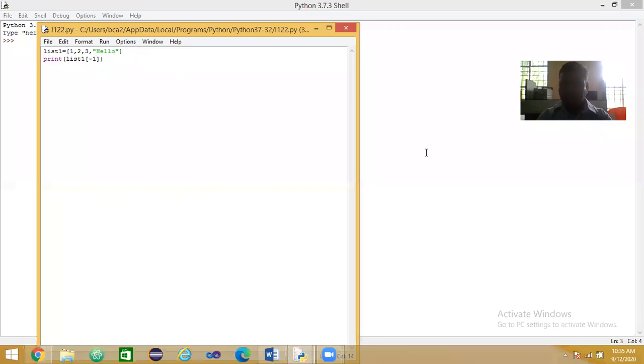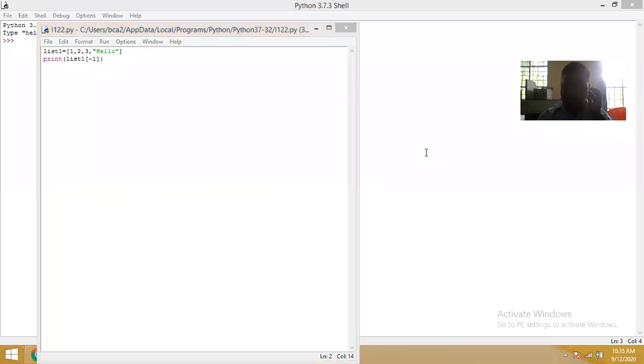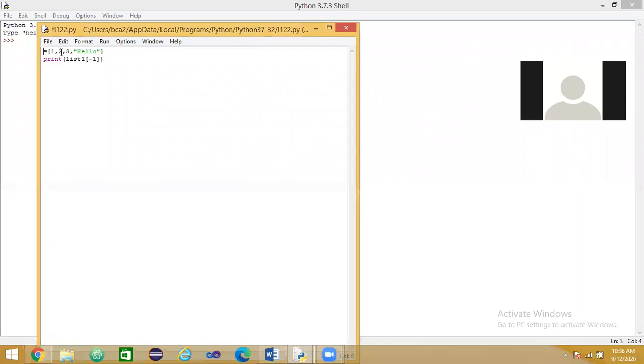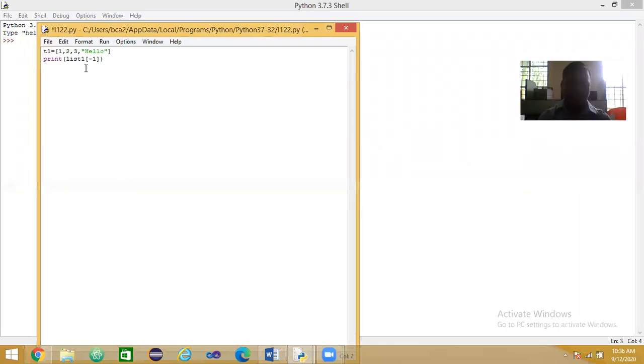Who was asking the question? Your question is, is it possible to access the data from the list or tuple? Tuple, sir. Okay, fine.